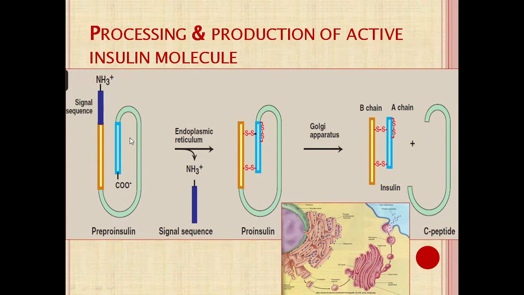So remember, that is the processing of insulin. It is secreted or formed as an inactive form, pre-proinsulin, that contains the amino signal peptide along with the two chains, alpha and beta, with the C peptide, the connecting peptide. When the amino terminal is removed, it is converted into proinsulin. Proinsulin is further processed in the Golgi apparatus by removing the C peptide, the connecting peptide, and produces the active form of insulin. That is packed in the vesicle and excreted outside the cell into the blood for further action.